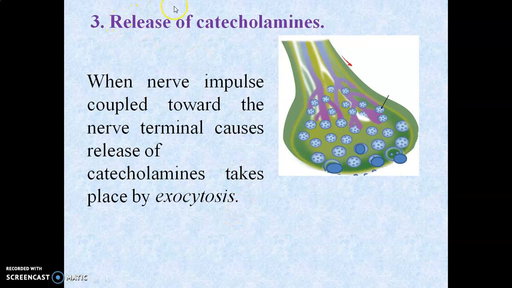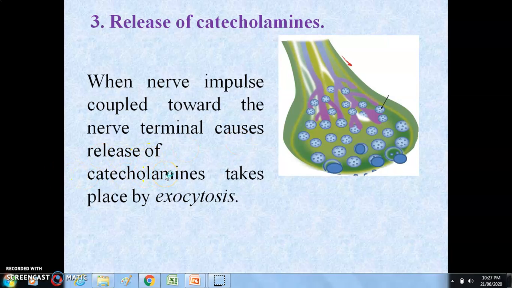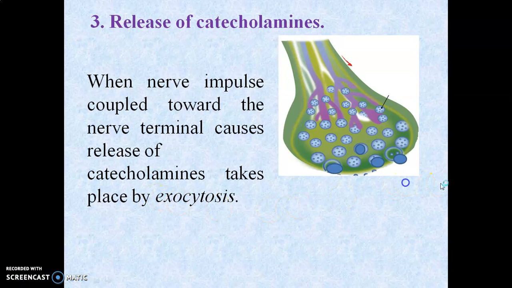The third stage is the release of the catecholamine. Once a nerve impulse is coupled toward the nerve terminal, it causes the release of the catecholamine with the help of the mechanism of exocytosis. Here is the releasing process of the catecholamine from the neuronal terminal.